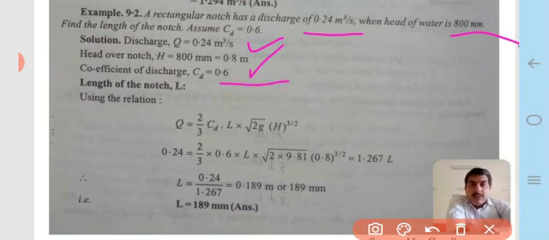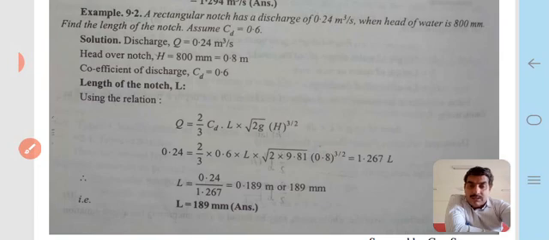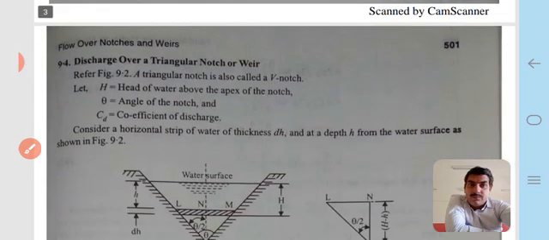Now using the relation of the discharge of that particular notch, Q is equal to 2 by 3 CD L under root 2g H to the power 3 by 2, and putting all the known values into that equation, we can calculate the length of the notch to be 189 millimeter.